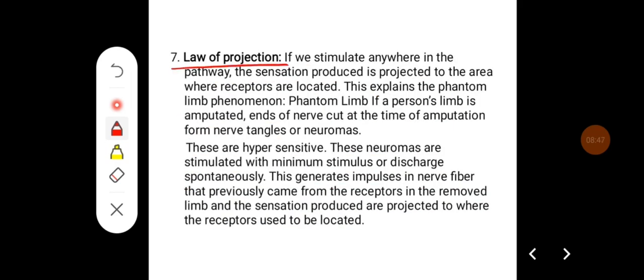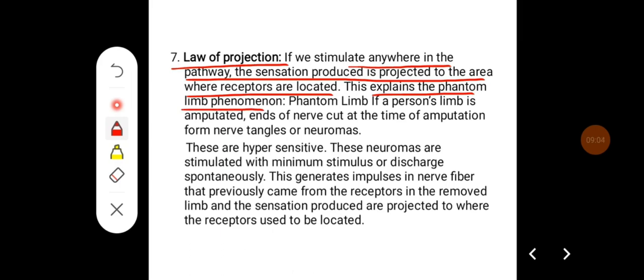Then the seventh is law of projection. If we stimulate anywhere in the pathway, the sensation produced is projected to the area where the receptors are located. This is called as law of projection. This explains the phantom limb phenomena.